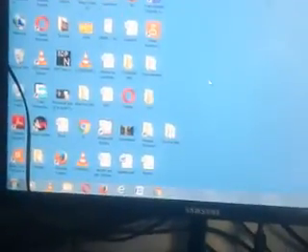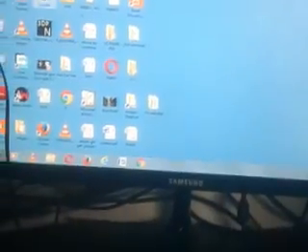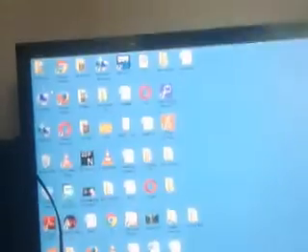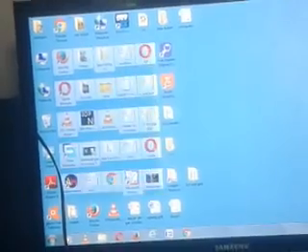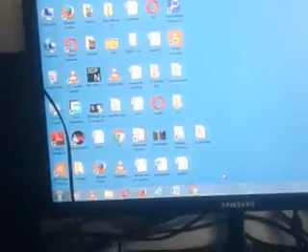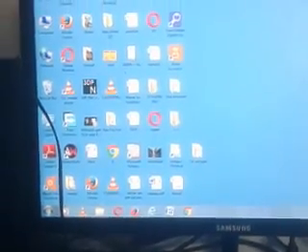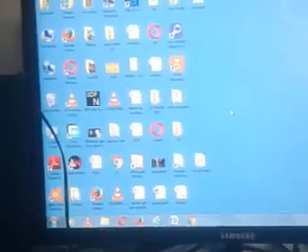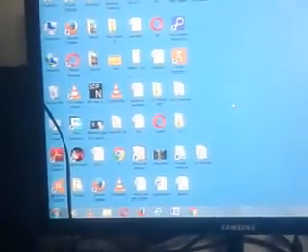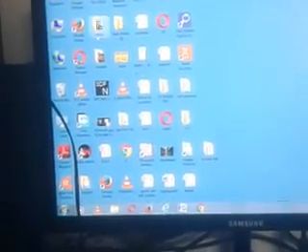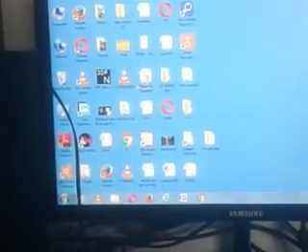Now see, this is a desktop screen, and you can see these small icons on the desktop screen. This whole screen is the desktop, and the small pictures on it are the icons.